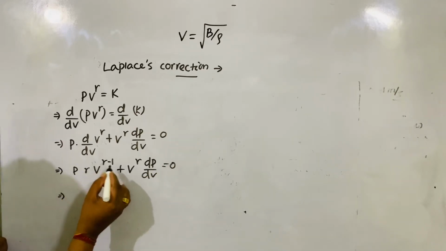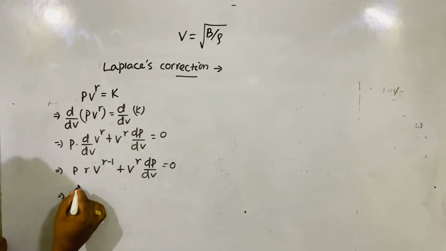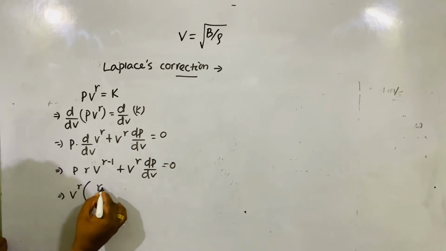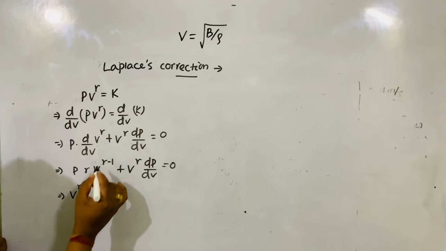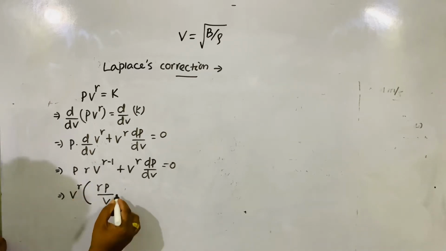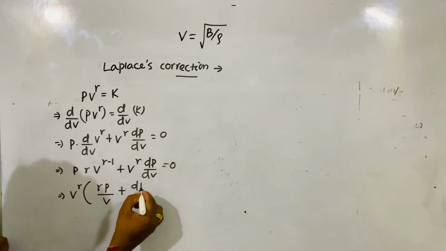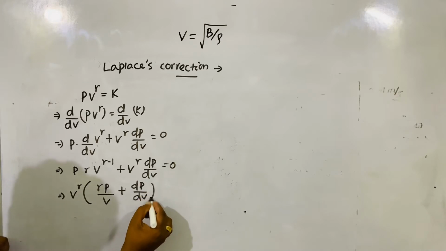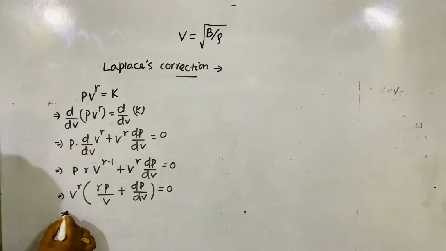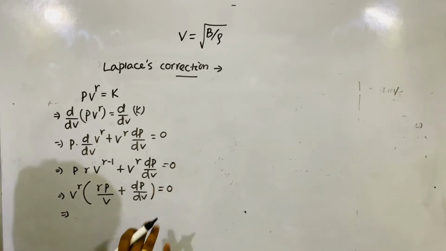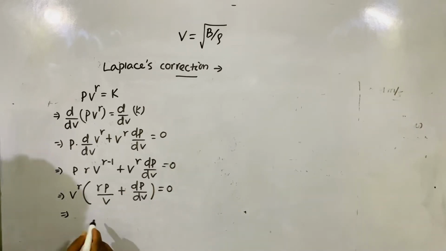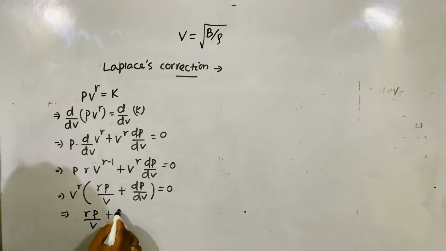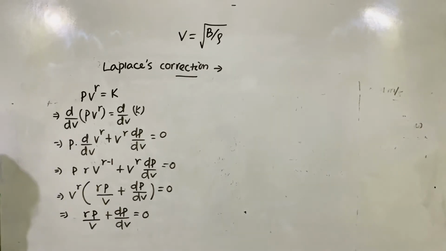Take V to the power gamma common. What remains here? Gamma P, with V to the power minus 1, plus dp by dv is equal to 0. V to the power gamma comes to this side and vanishes. So gamma P by V plus dp by dv is equal to 0.